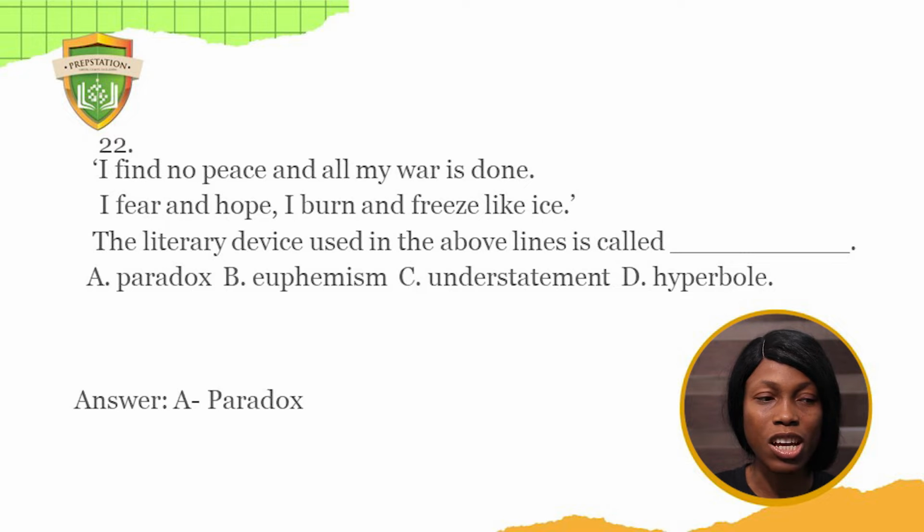A paradox compares two things, although without the use of like and as. Let's look at this again. I find no peace and all my war is done. Peace and war. I fear and hope. I burn and freeze like ice. So in this case, two things. It's similar to your oxymoron, but in this case, it's not placed side by side, because the paradox is making use of placing two contradictory statements together for the purpose of emphasis.